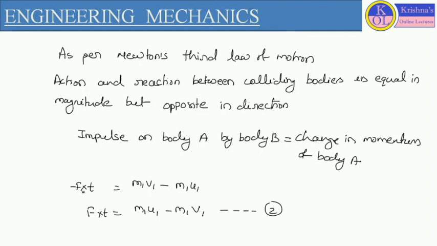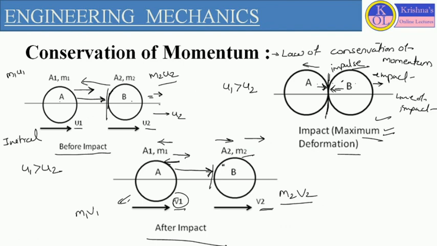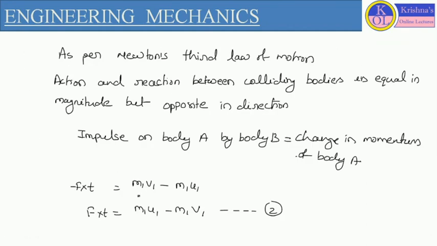It will be minus F into T as per Newton's third law of motion, and that equals the change in momentum of body A, so m1 v1 minus m1 u1. Here we consider the final momentum as m1 v1 and the initial momentum as m1 u1. If we simplify this, F into T equals m1 u1 minus m1 v1. We consider this equation 2.